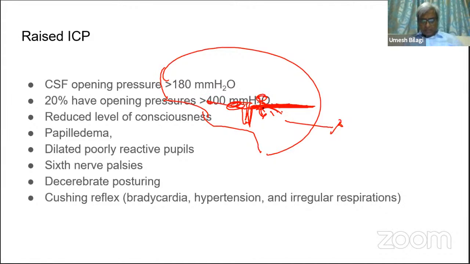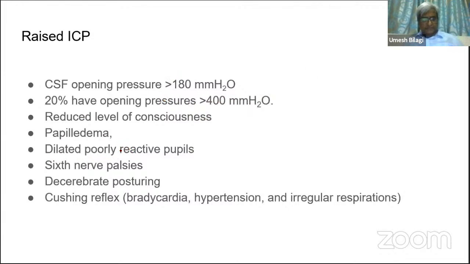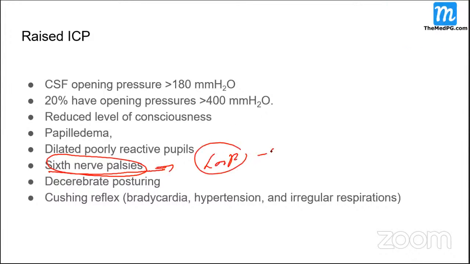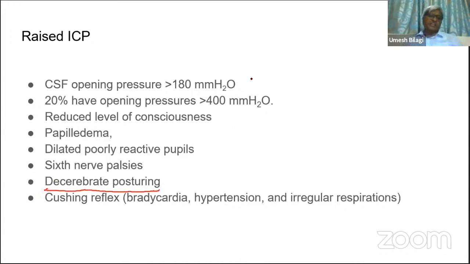Pressure on the third nerve can cause pupillary abnormalities. A poorly reactive pupil can occur, dilated or constricted. Even sixth nerve palsy can happen. Sixth nerve palsy will cause lateral rectus palsy. If there is severe herniation and raised ICT, decerebrate posturing can happen.